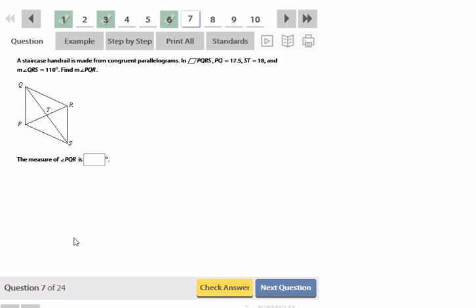Same type of problem, but now they want to know the measure of PQR. Well, if they tell me that QRS, which is this angle over here, is 110, these are consecutive angles, and consecutive angles in a parallelogram are supplementary. So the measure of angle PQR would be equal to 180 minus 110, which is going to give you 70 degrees.